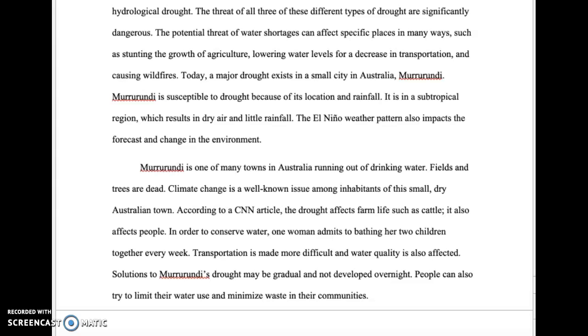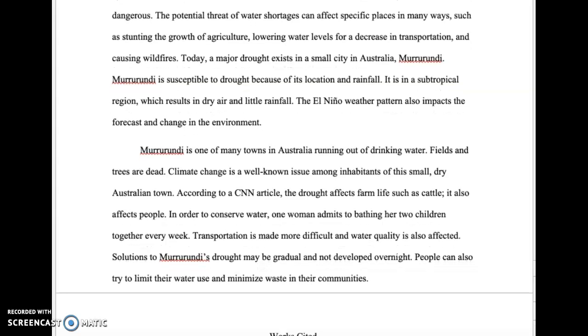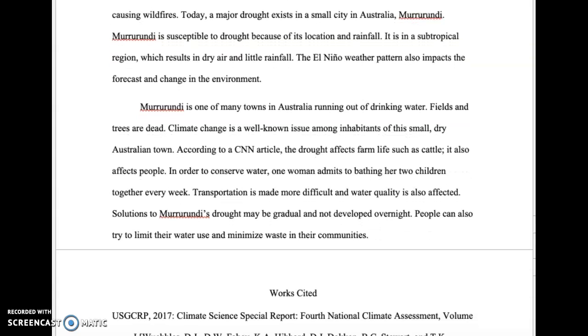The potential threat of water shortages can affect specific places in many ways, such as stunting the growth of agriculture, lowering water levels for a decrease in transportation, and causing wildfires.